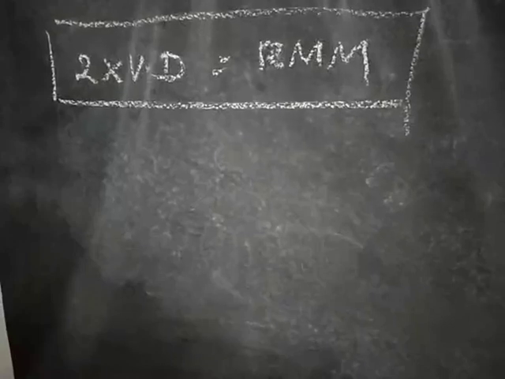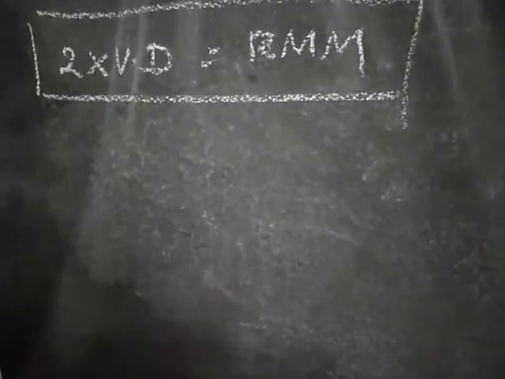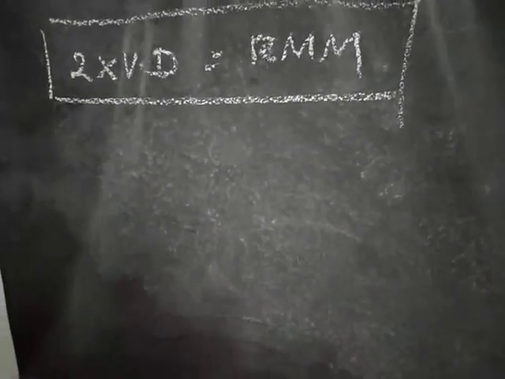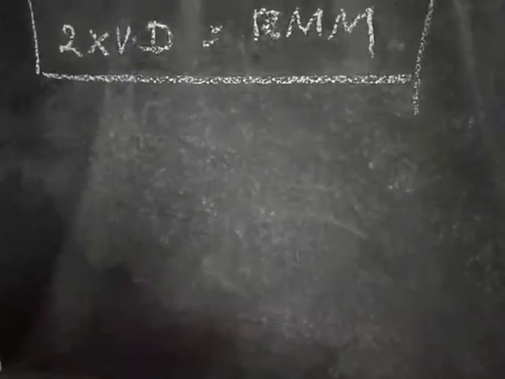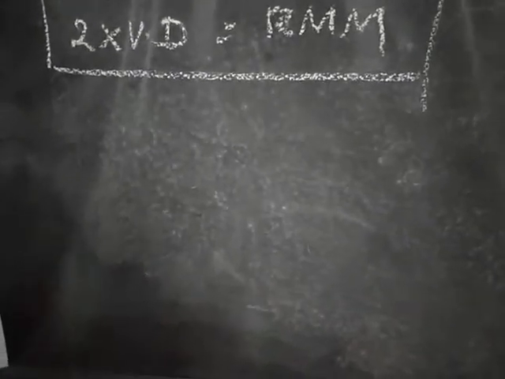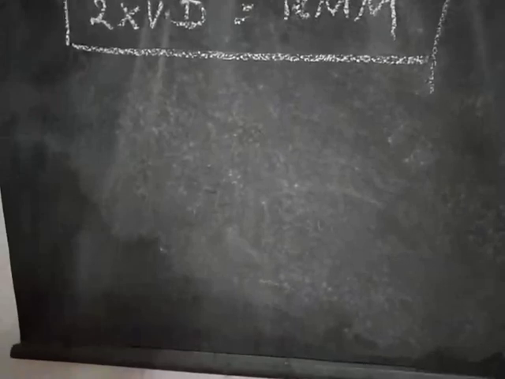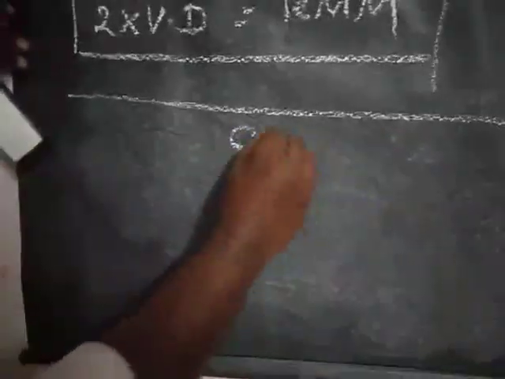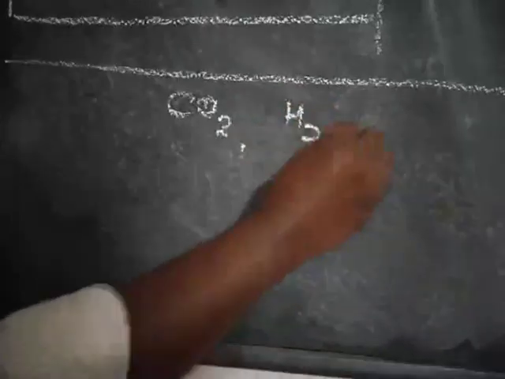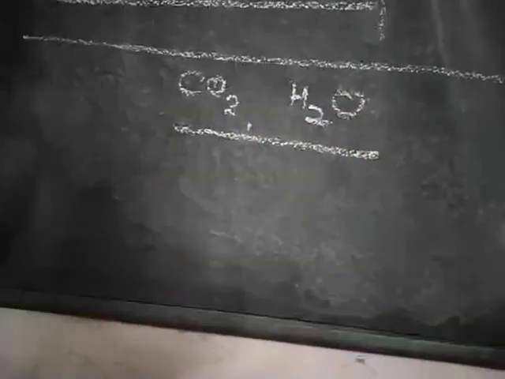Next one is the solved problem. The first Roman numeral we have already discussed: calculation of molecular mass. If you are taking any molecule, for example carbon dioxide or water, how to find the molecular mass?